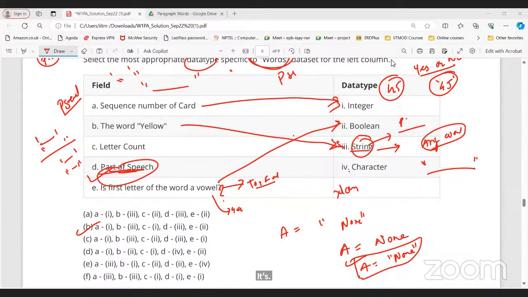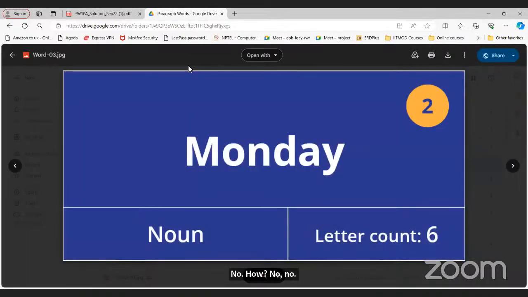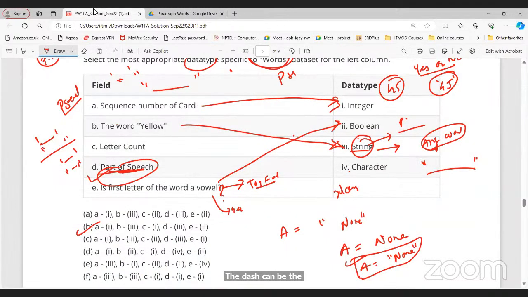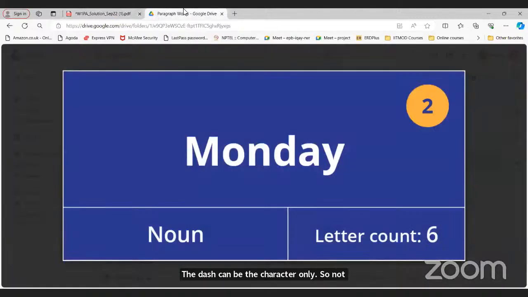Sir, can you please explain again why part of speech is a string here, not a character? We have defined for this particular data set that it has a string data type. In the lectures, where we have defined it, it is a string. The professor in the lecture has mentioned that this is a string data type, this is an integer data type.